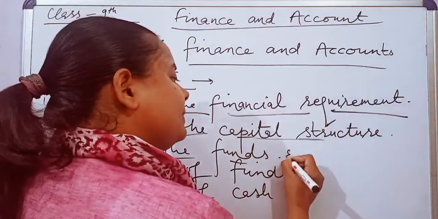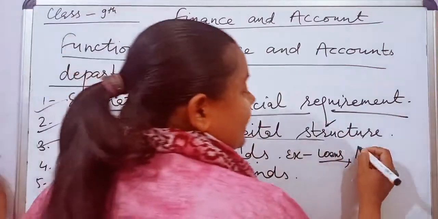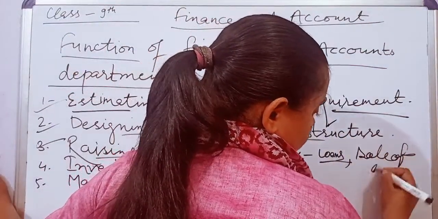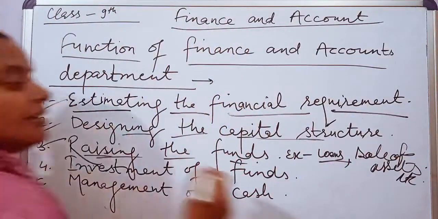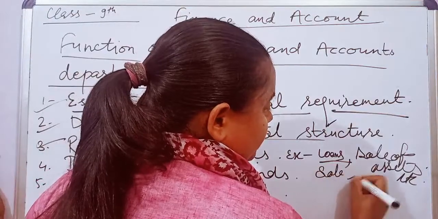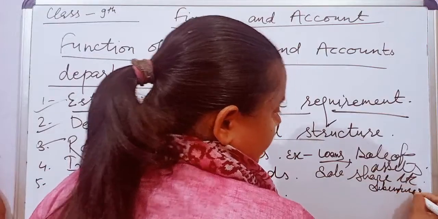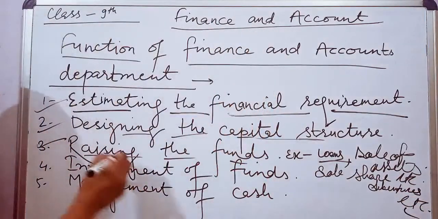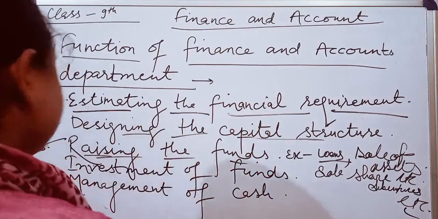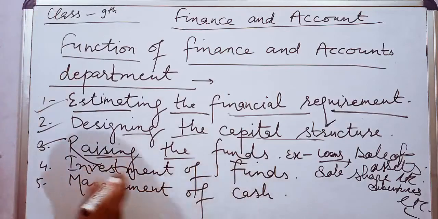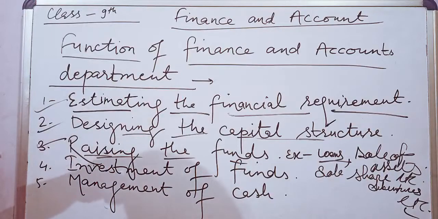For example, loans, sale of assets, sale of debentures, shares, etc. So they can raise the funds in different ways, like loans, sale of shares, debentures, sale of their assets, etc.